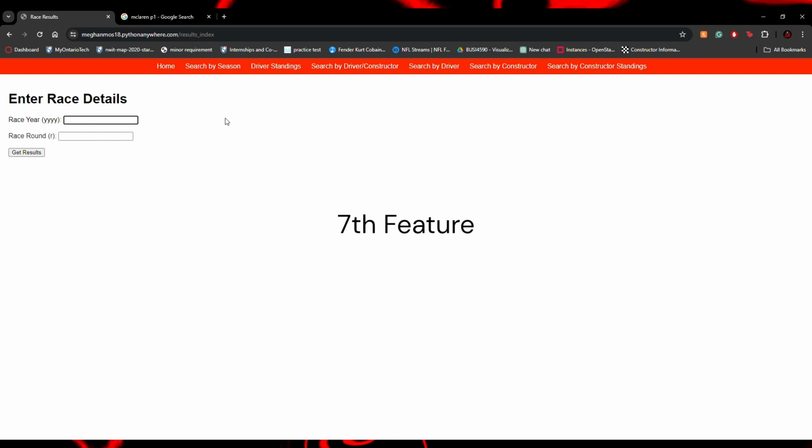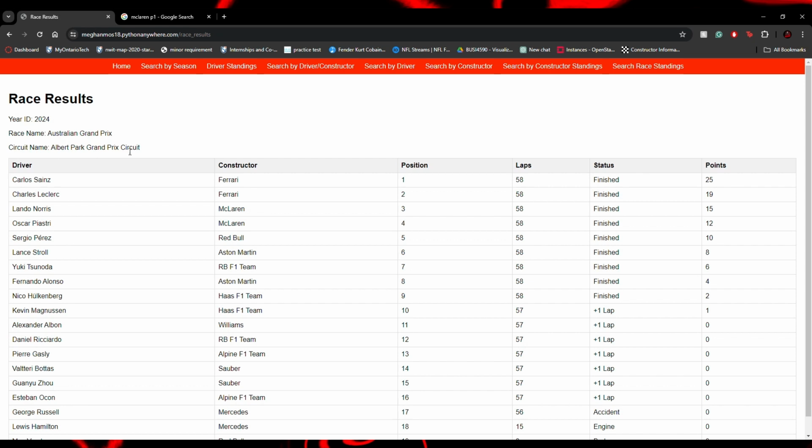Basically, if you want to find out the results of a certain race from a certain year, you find it out this way. So just to make it easy, I'll do the race that just happened last weekend. Well, weekend before last. And that was 2024 round 3, which should be Australia. Yep, the Australian Grand Prix. Carlos Sainz and Charles Leclerc won the race, 1-2.